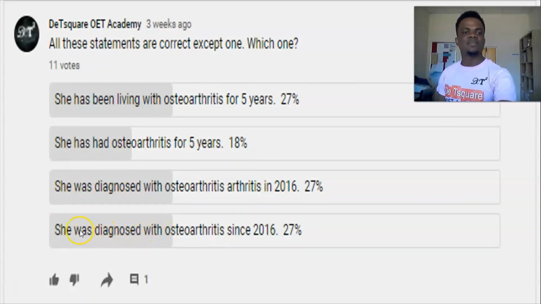Now, let's look at this statement. She was diagnosed with osteoarthritis since 2016. This is the only statement that is wrong. This statement is not correct because we are using a simple past and now we are using a time range, since 2016. So this option is the wrong option. You don't make statements like this. The verb and the time reference are not in agreement.